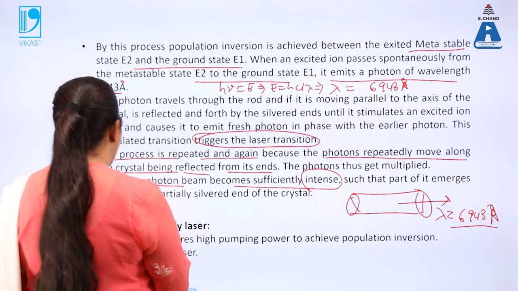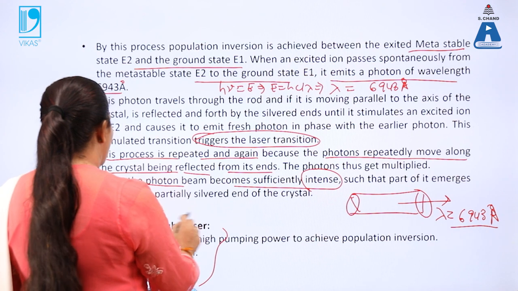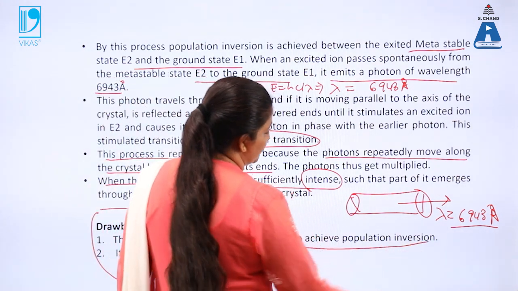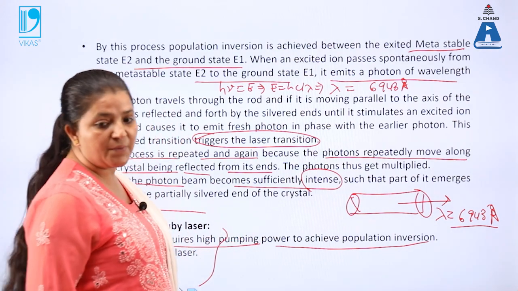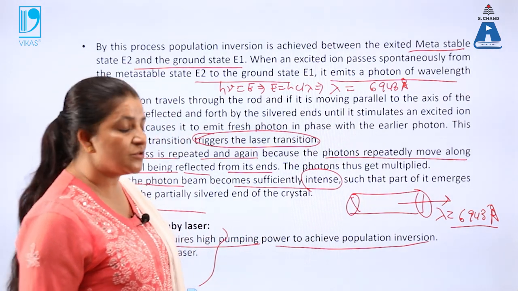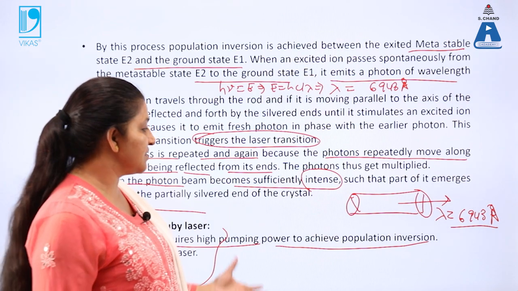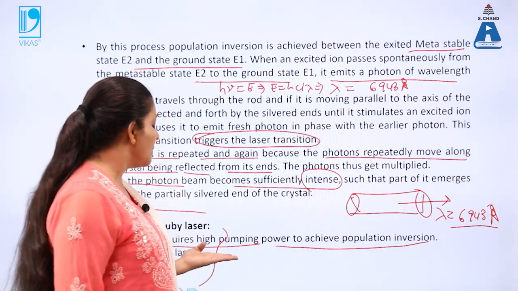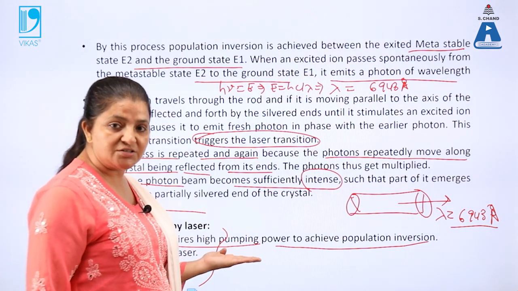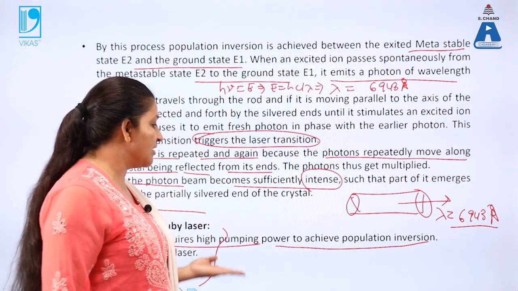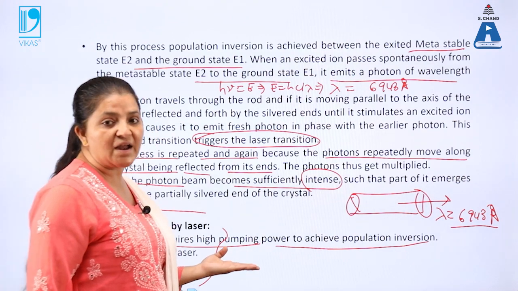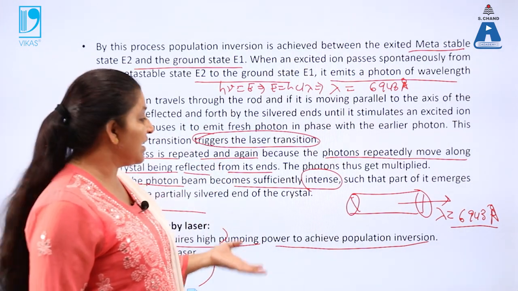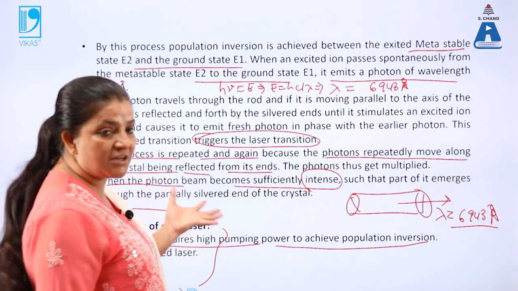One of the drawbacks of this ruby laser is that it requires high pumping power to achieve population inversion. Why is high pumping power required? We know that the ruby crystal is in solid state form. It is very difficult for atoms to be excited from the ground state to the excited state in solids, while in laser gases it is easy.